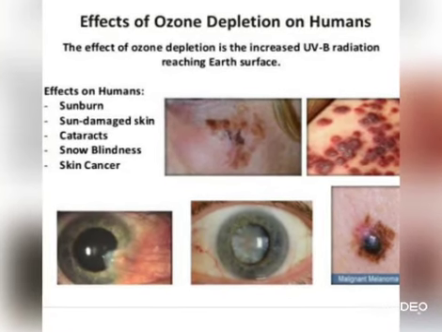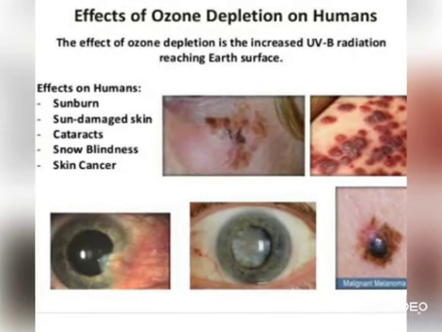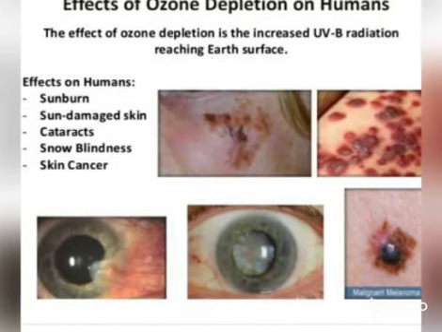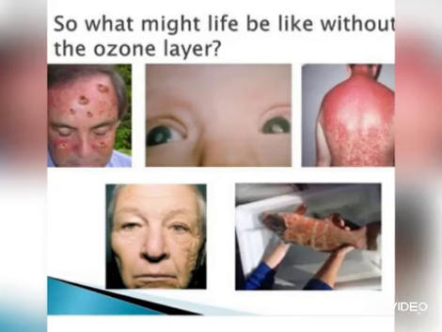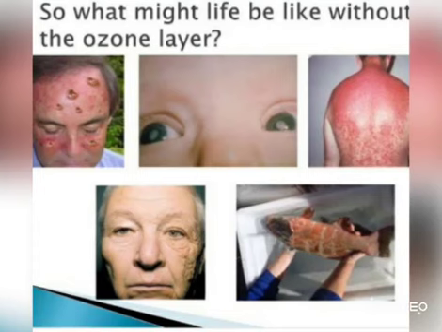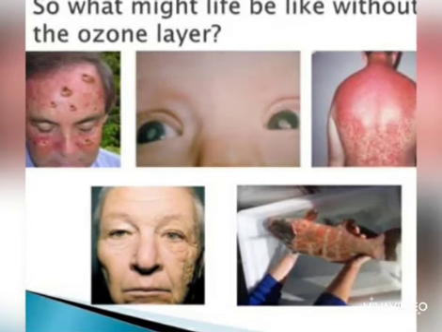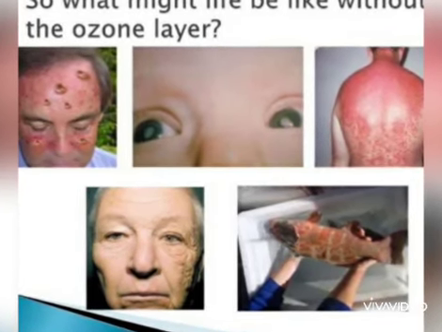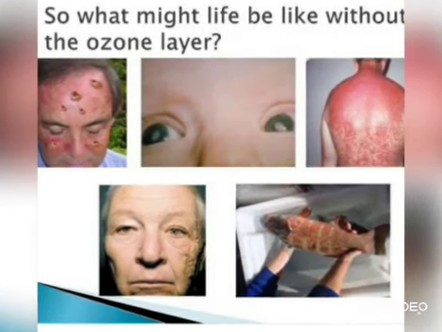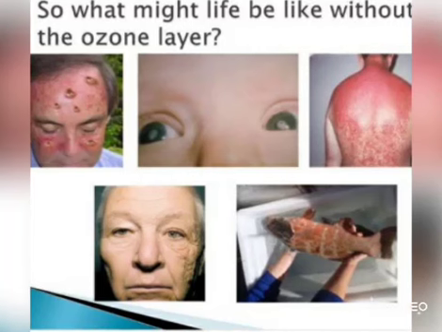Nobody wants to have these types of diseases in their body. Skin cancers, sunburn, permanent marks, and even aquatic life are being affected by this depletion of the ozone layer.